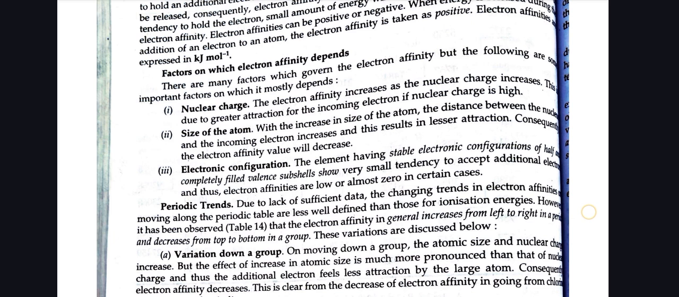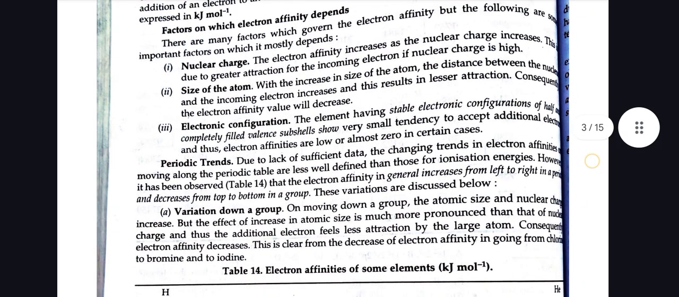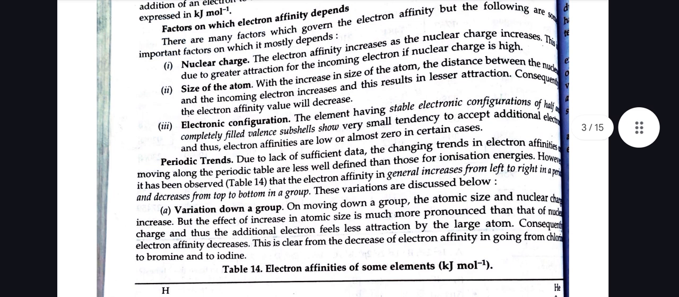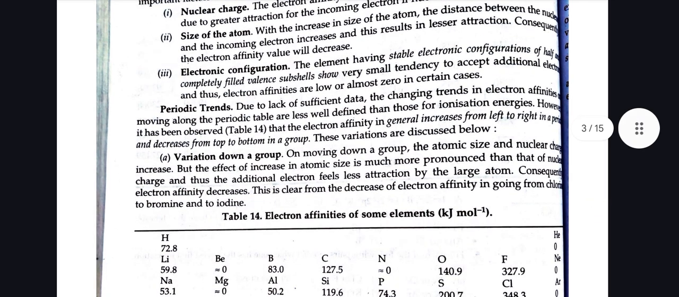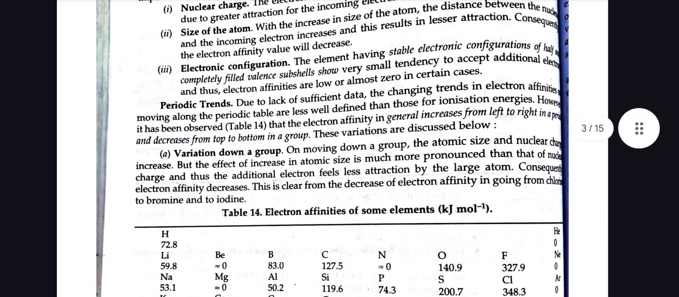Electronic configuration: the elements having stable electronic configurations of half-filled and completely filled valence subshells show very small tendency to accept an additional electron, and thus electron affinities are low or almost zero in certain cases. Periodic trends: due to lack of sufficient data, the changing trends in electron affinities on moving along the periodic table are less well defined than those for ionization energies.